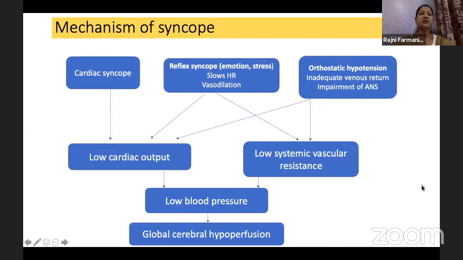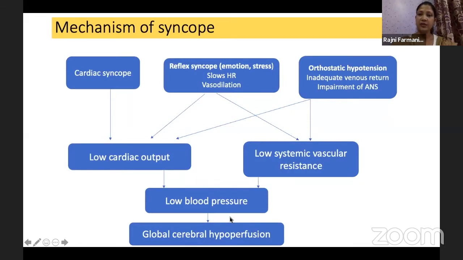So this is the mechanism of syncope. Cardiac syncope, reflex syncope, and orthostatic hypotension are the three common pathophysiologies which run through this diagram. Reflex syncope is due to emotional stress. It slows the heart rate. There is vasodilation, and further it will lead to decrease in the cardiac output. It will lead to low systemic vascular resistance and low blood pressure.